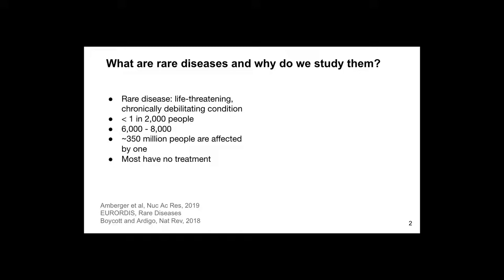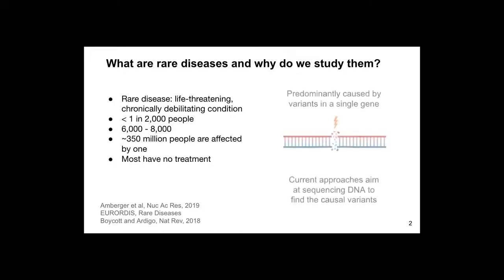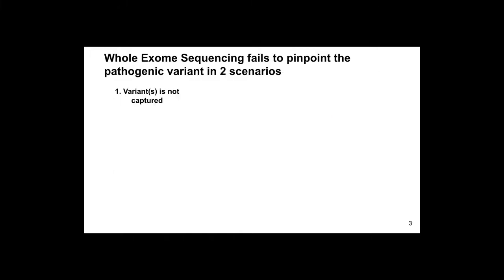Most of them have unfortunately no treatment. They are predominantly caused by variants in a single gene. Therefore, the current approach is aimed at sequencing DNA to find the causal variants using, for example, whole exome sequencing. But this fails to pinpoint the pathogenic variant in two scenarios.